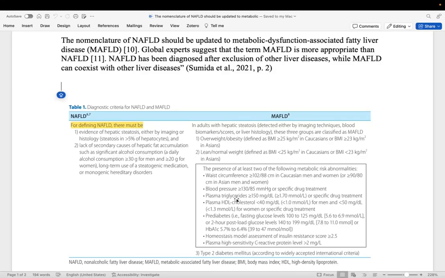So when a patient is described as having MAFLD, they understand that their disease is caused by metabolic dysfunction, so they start to have a good lifestyle. They think of exercise and decreasing intake of carbohydrates. So this has been helpful for people to understand the cause of their disease.